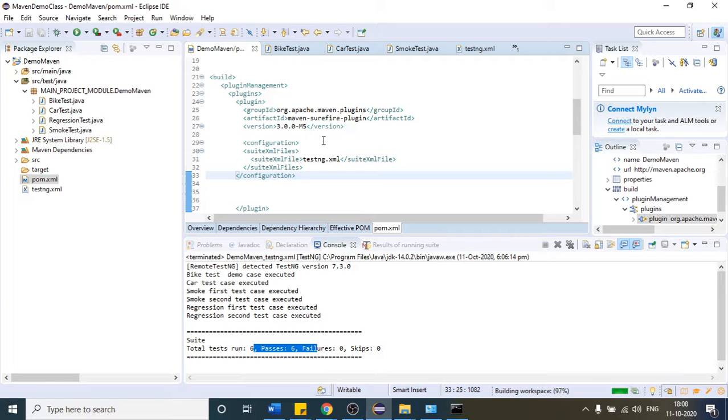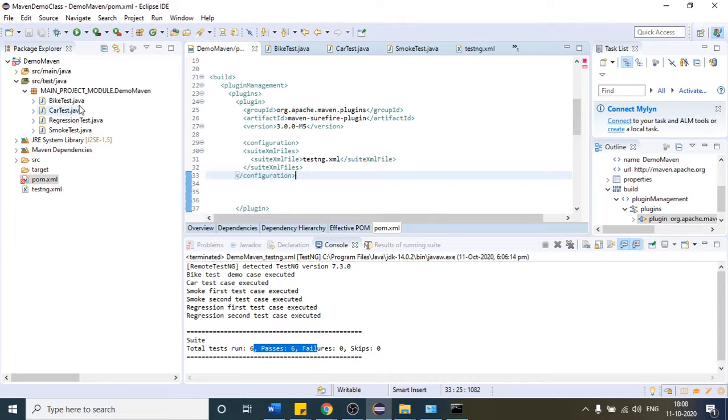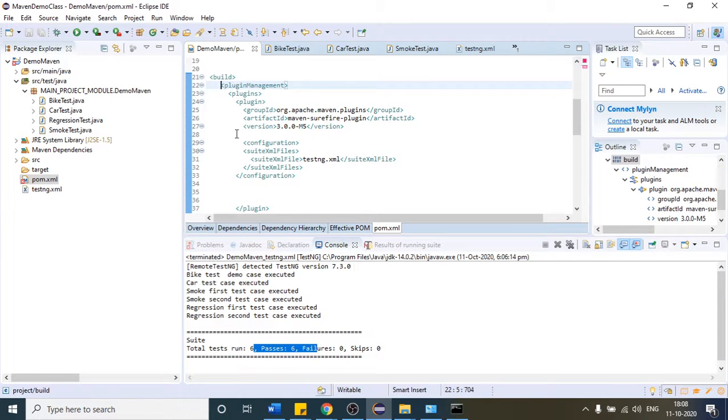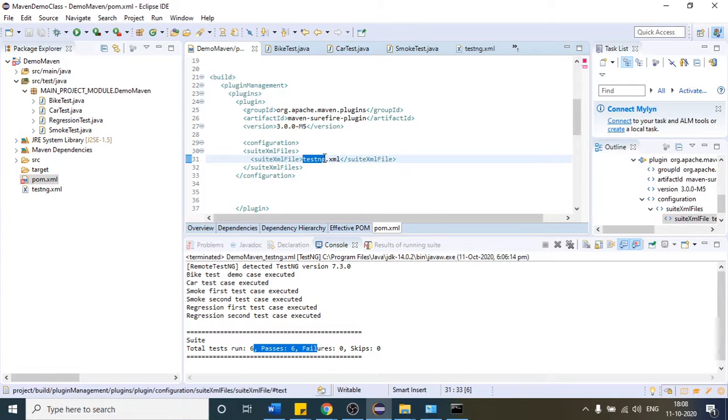So what will happen? Earlier, when I wrote the Maven test command, it triggered all the test cases in all 4 classes. But once I provide it like this, Maven will come to this file again, but this time it will find this and say, okay, I want to run the testng XML file, not all the 4 classes. So if I press Ctrl+S and save, why are we getting an error again?